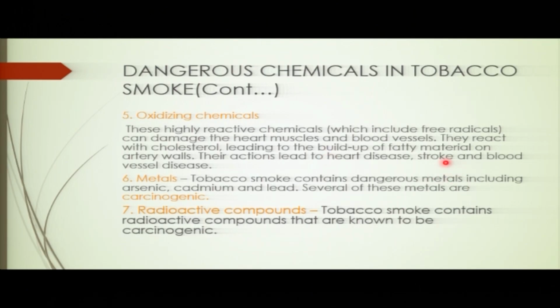You see? Other chemicals are metals. We do have also metals in the smoke. Tobacco smoke contains dangerous metals, including arsenic, cadmium, and lead. Those are metals that can be found in the tobacco smoke. So they do contain this toxin called carcinogens, which also can cause danger to our body. Other are radioactive compounds. So they do have this that are known to be carcinogenic.